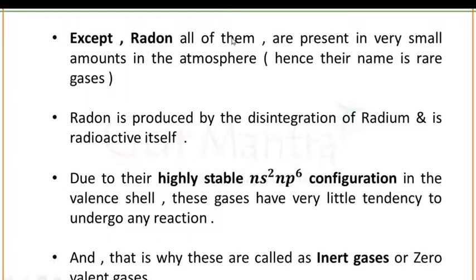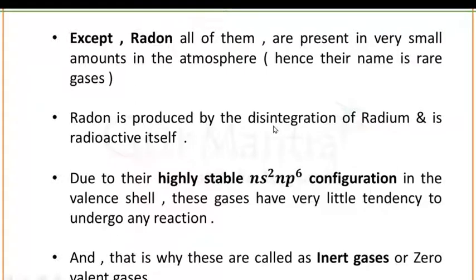Except radon, all of them are present in very small amounts in the atmosphere. That's why these group 18 gases are known as the rare gases. Except radon, radon is produced by the disintegration of radium and it is a radioactive element.